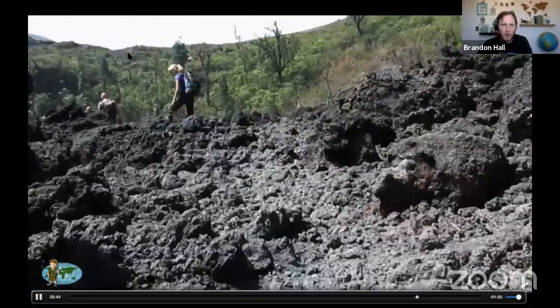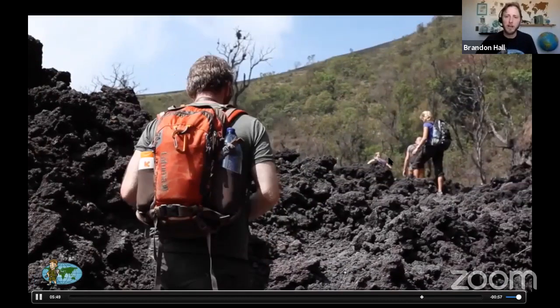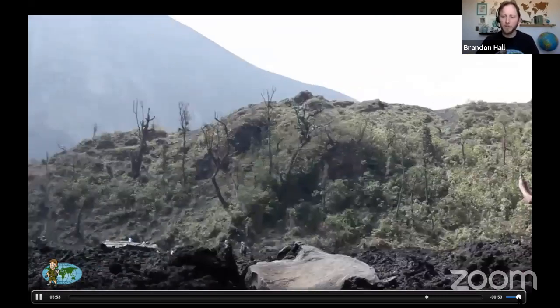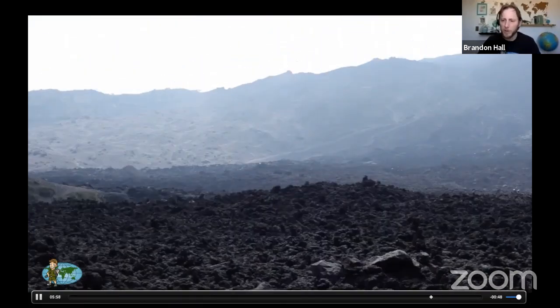All right, we're going to walk across the lava field here. Don't worry, it's hard enough. We're not going to fall in or anything. And lava rock is really hard, by the way, and it's really sharp. So I recommend that if you come here, you bring a good boot with you.